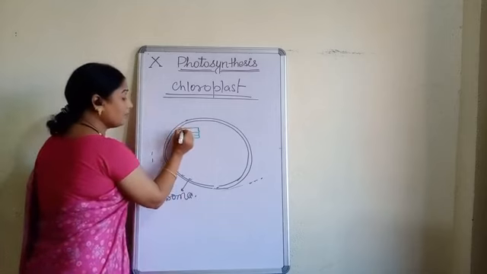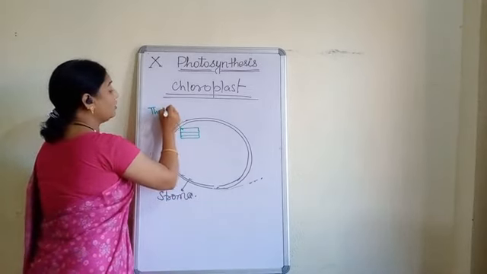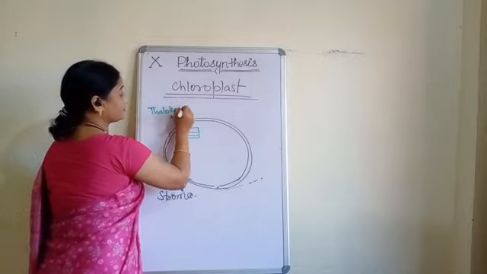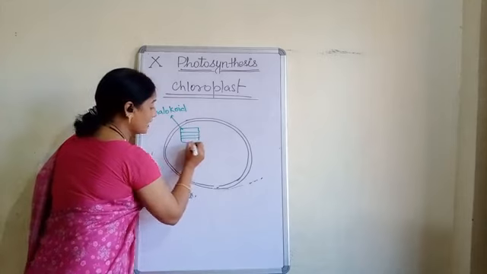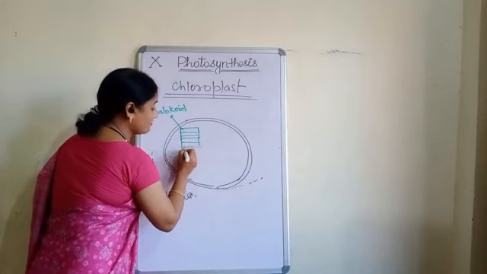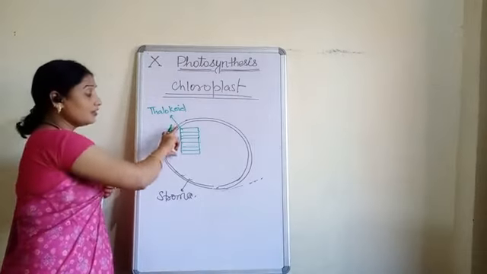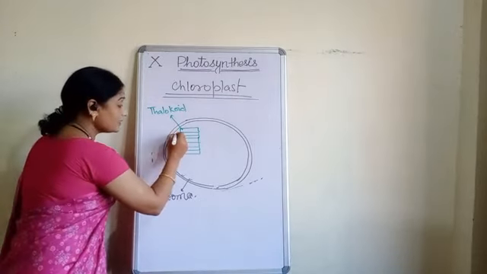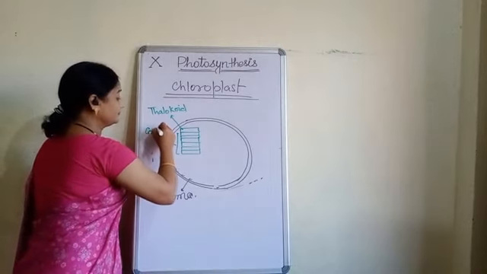And this one plate is called thylakoid. And many plates form one disc-like structure, one group. And this group is called granum.